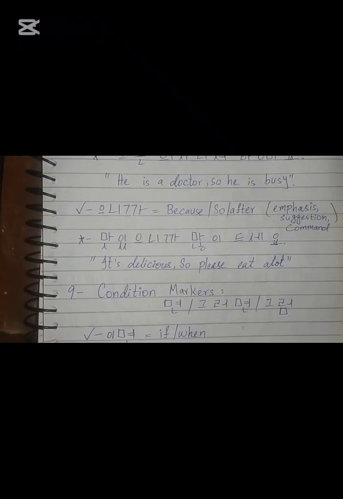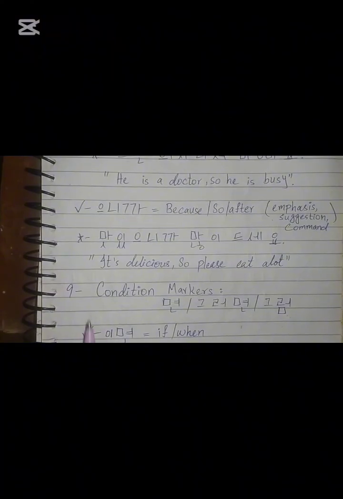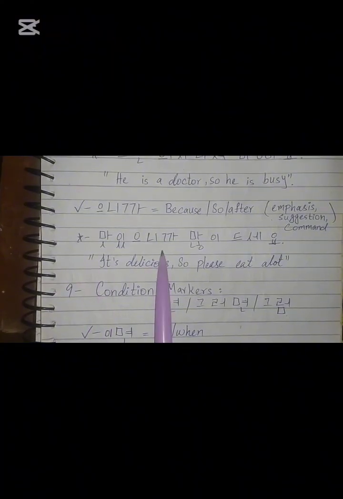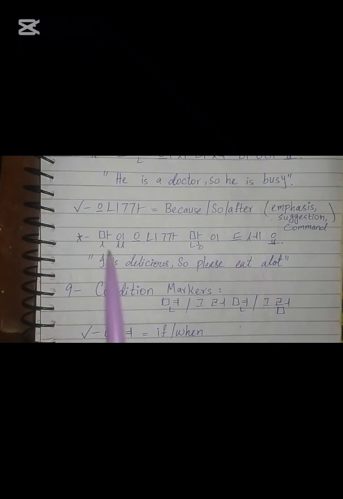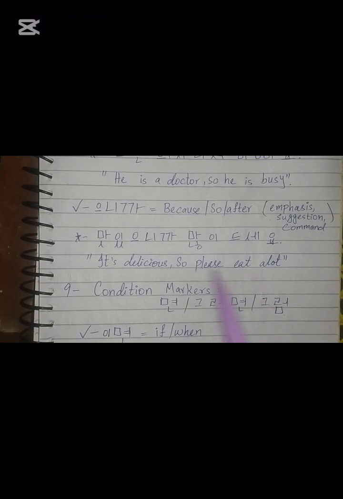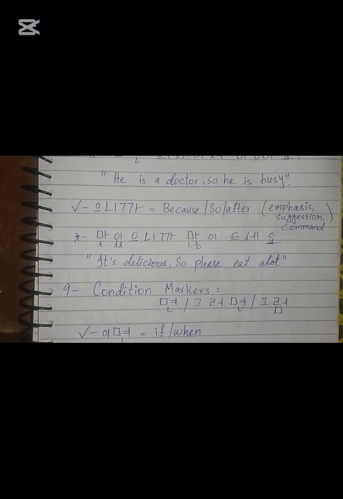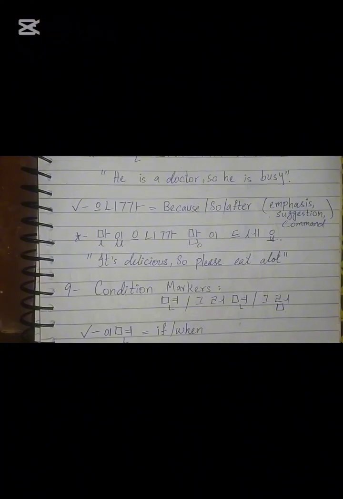Now we will see the example so that it will be very clear to you guys. 맛있으니까 많이 드세요. 맛있는 is basically delicious, right? We're using 으니까 here because it ends with a consonant, 많이 is a lot, and 드세요 is for eat. So it's delicious, so please eat a lot. So this is the example we have. I hope it is clear to you guys.